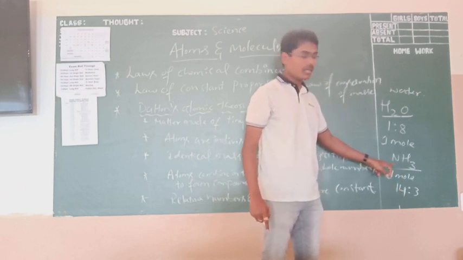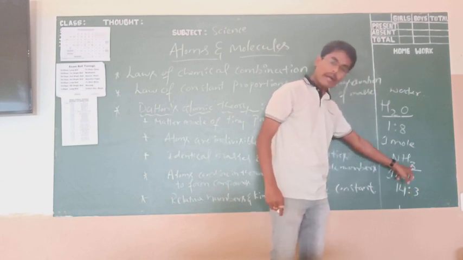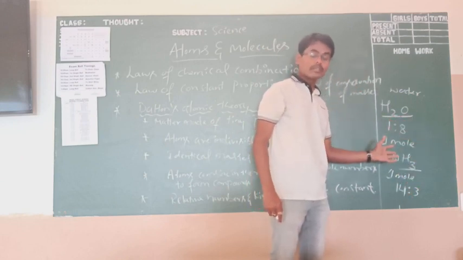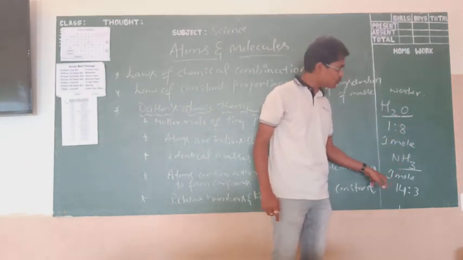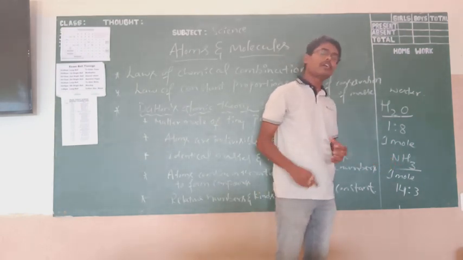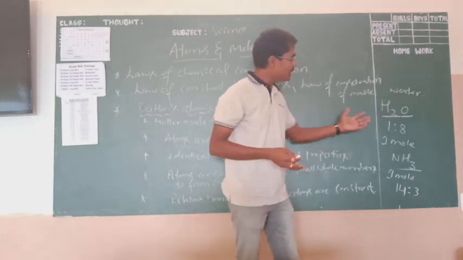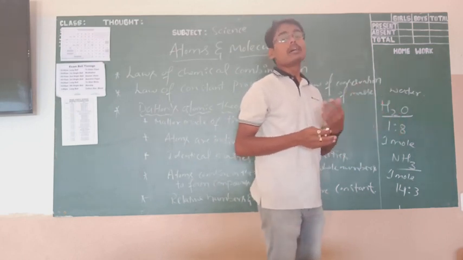I'll repeat again: 3 grams of hydrogen reacts with 14 grams of nitrogen to produce 1 mole of this ammonia molecule. Like that, we take so many proportions, so many ratios, to produce so many chemical combinations.